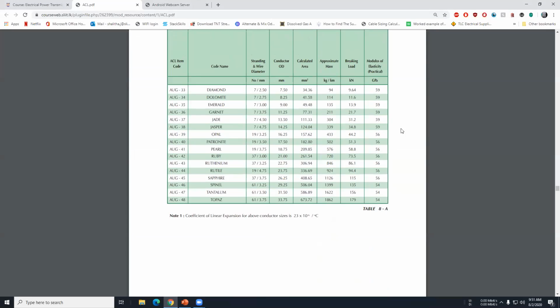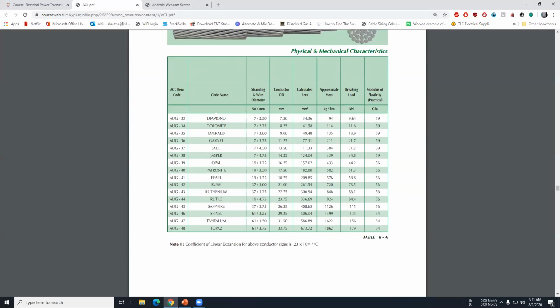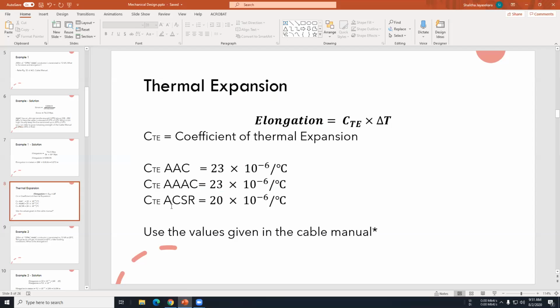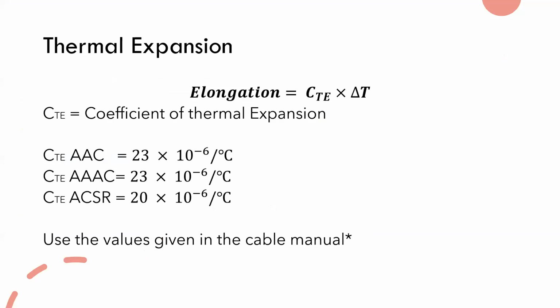Okay, we already did the design for thermal mechanical expansion. For that cable, there's no thermal expansion coefficient given, so you can just take the values I have given. So in this lecture, I am going to do most of the calculations you will come across in the exams,